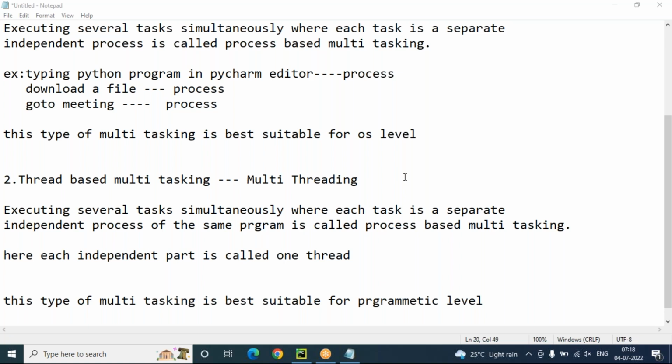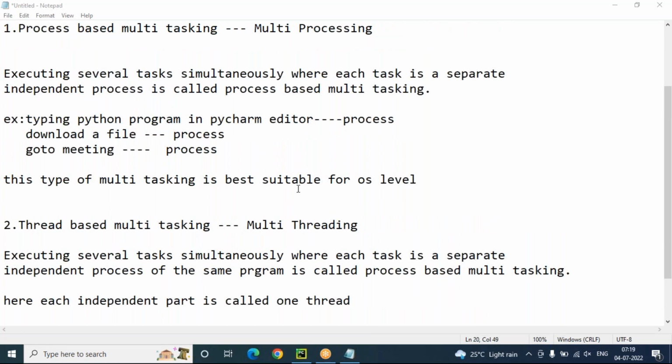So at the programmatic level also, in Python, if you have two or three or multiple functions in the same program and you execute them parallelly, then execution time will be reduced. If you execute them one after another, then execution time will increase, because one function must completely execute before we can start the next one. That is a time-taking process.